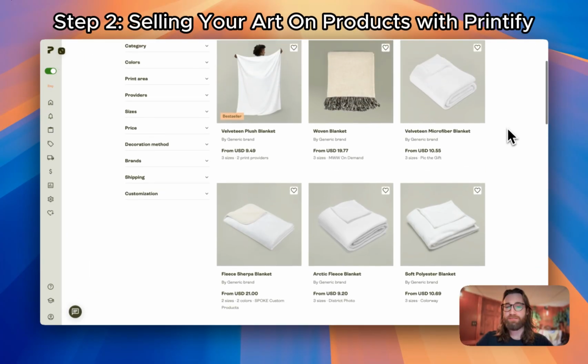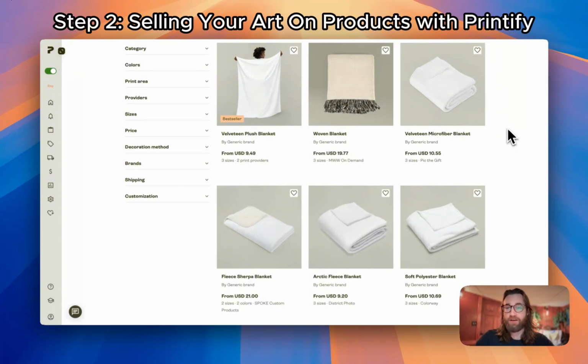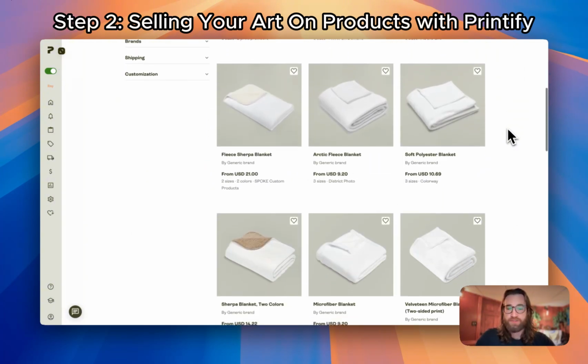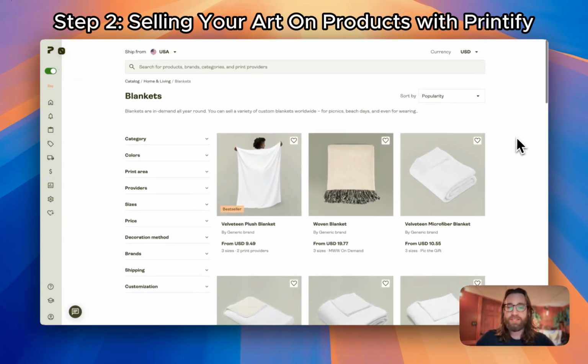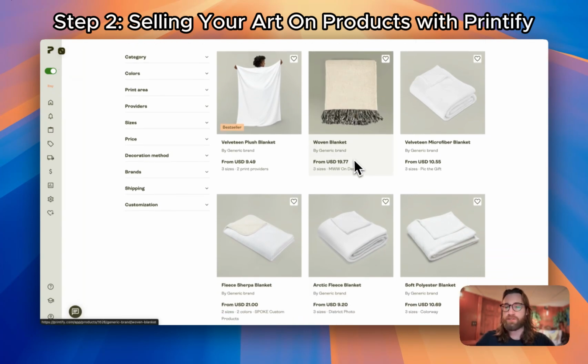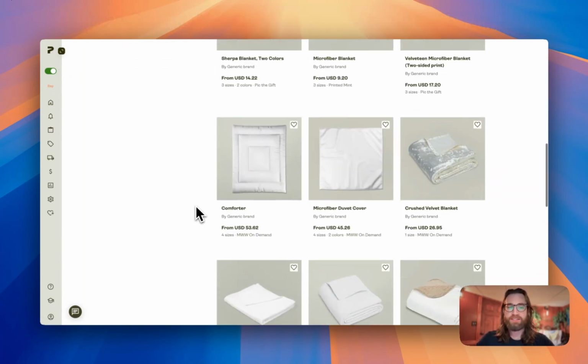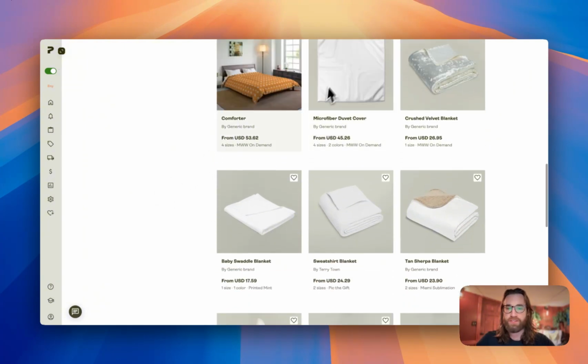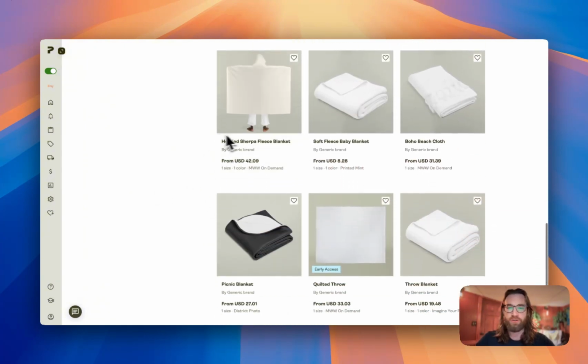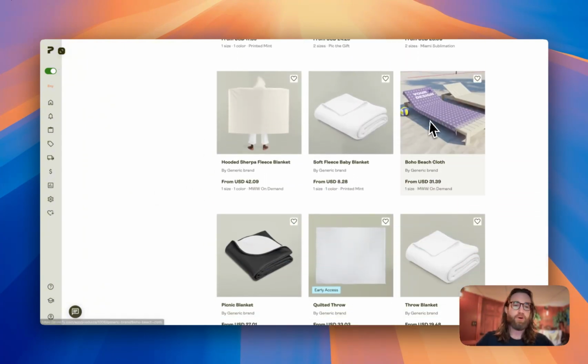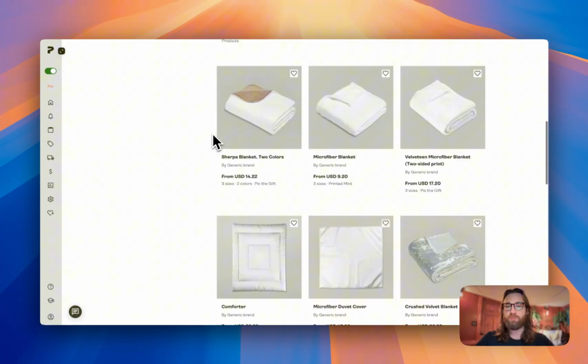And you can see here that we have a lot of different blanket options. Obviously, Printify covers t-shirts, mugs, everything, but here are the blankets. We have woven blankets for 20 bucks, velveteen plush blankets, 10 bucks, Sherpa blankets, crushed velvet blankets, duvet covers, baby swaddles, hooded Sherpas, comforters, and boho beach cloths. We have so many options to pick from.